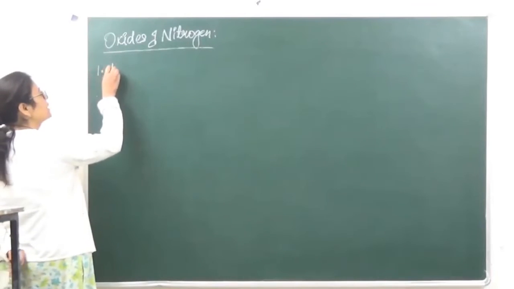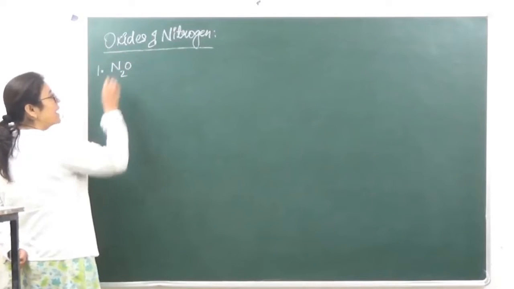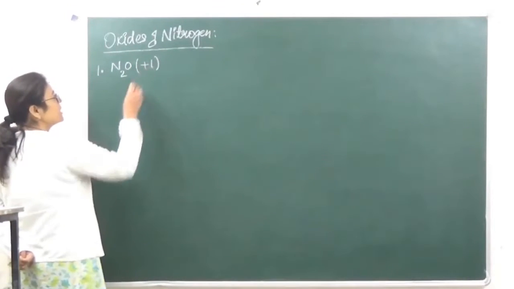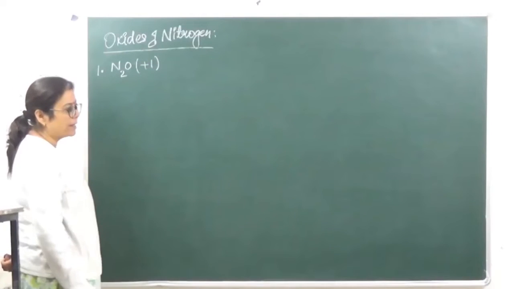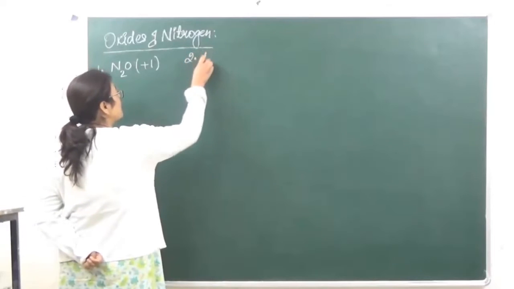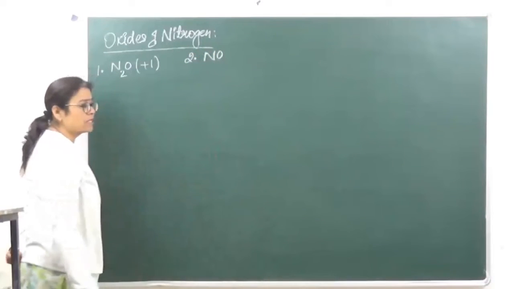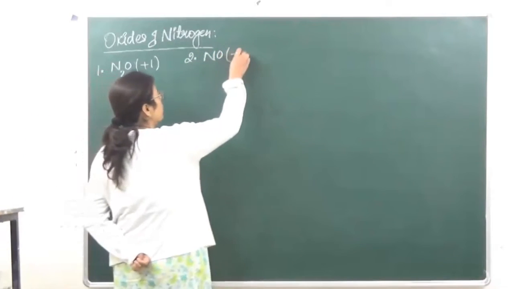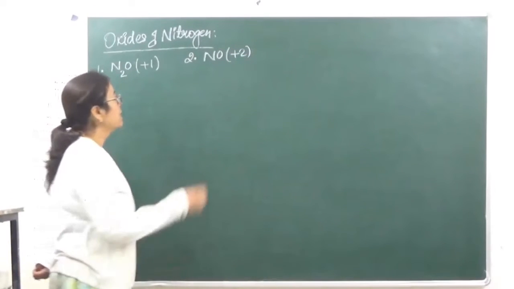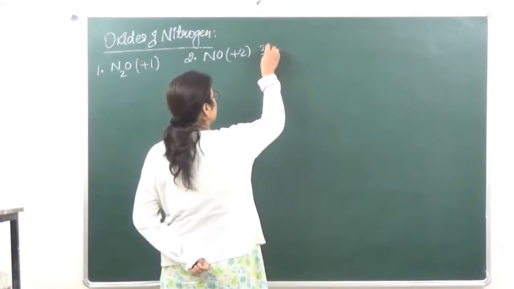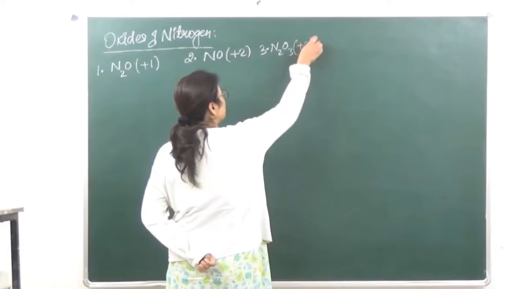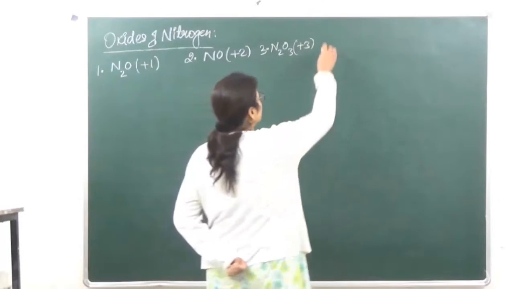The first one, that is nitrous oxide. Nitrous oxide में oxidation state of nitrogen is going to be +1. Right? The second one which we will discuss is nitric oxide with oxidation state of +2 in case of nitrogen. Then we have number 3, nitrogen trioxide with oxidation state of +3. Then we have number 4,